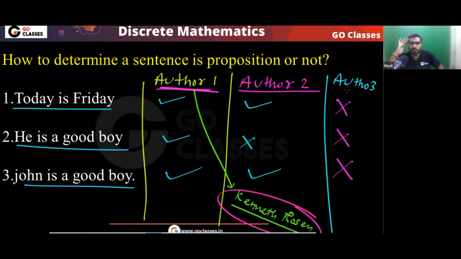So this type of thing you can easily see. You just have to Google. I am just telling you that if you see these questions in different resources, then in some resource you will see that all of them are propositions. In some resource, they will say that these two are propositions, this is not a proposition. In some resource, they will say none of them is a proposition. So you can find all the different points of view. Okay, clear? Is this clear to everyone?